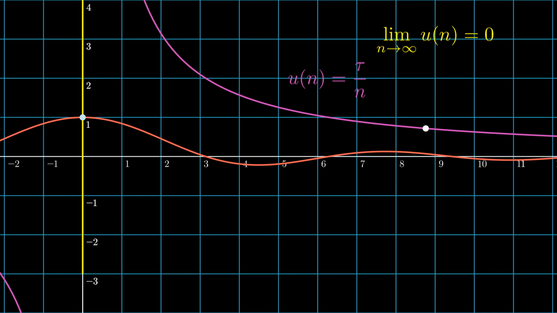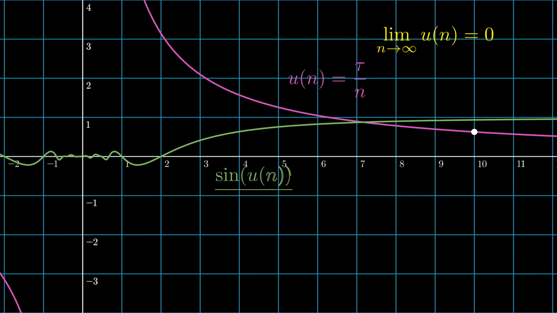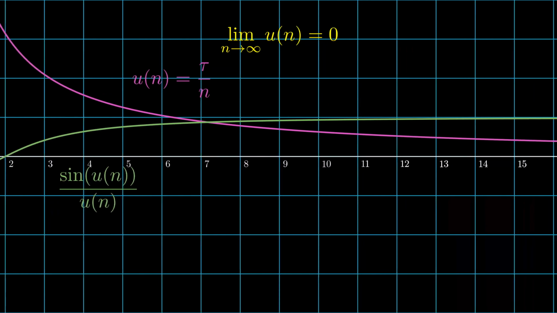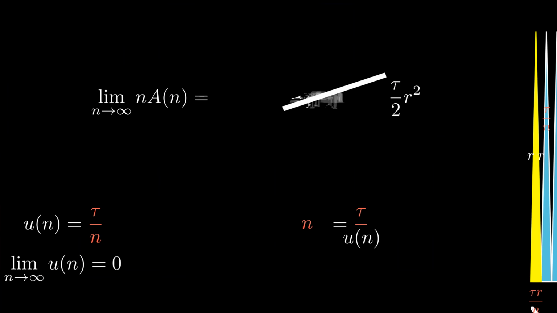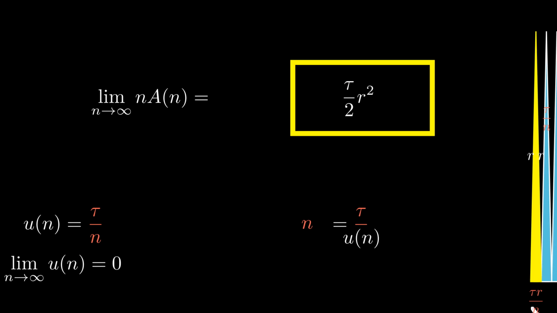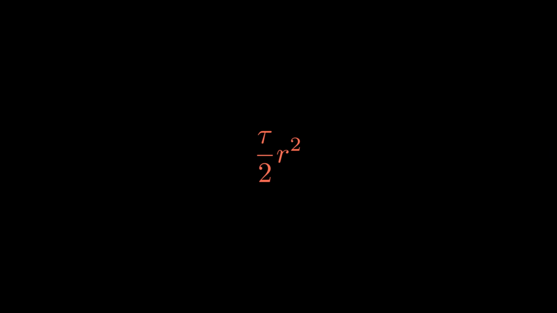As n increases, u of n approaches 0. When u of n approaches 0, sine of u of n over u of n approaches 1. Therefore, back to our equation, this term cancels out to 1, and we are left with tau over 2 r squared. But so what? What is so special about tau over 2 r squared?